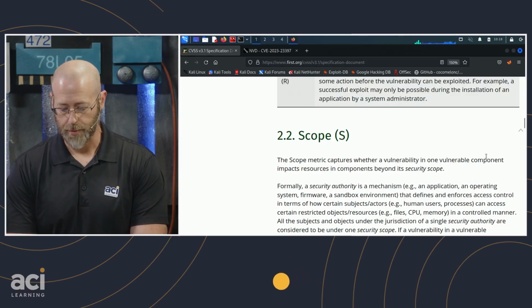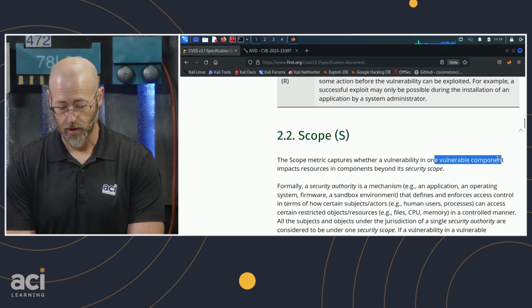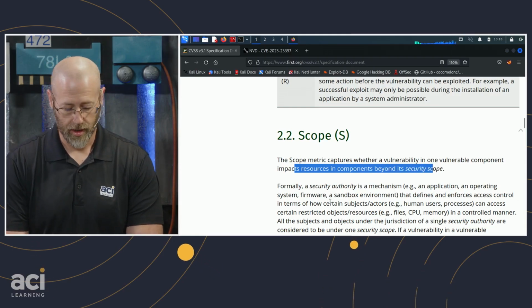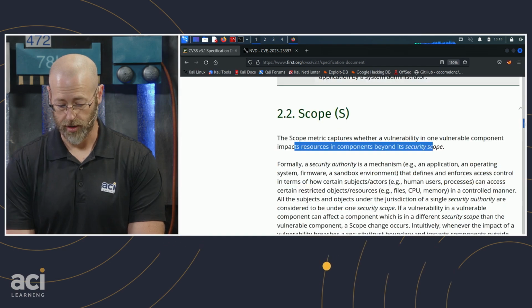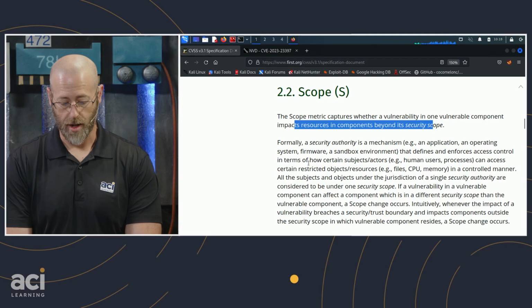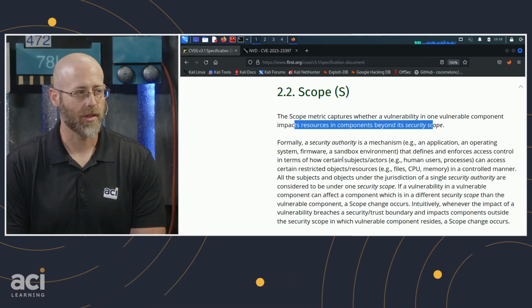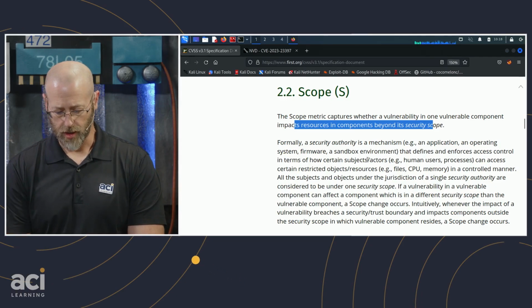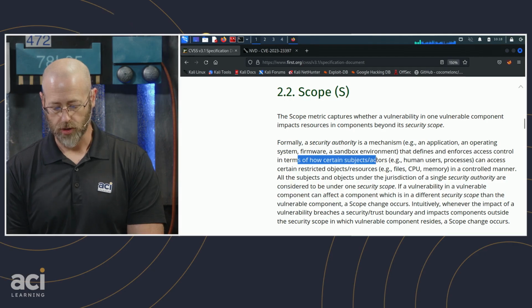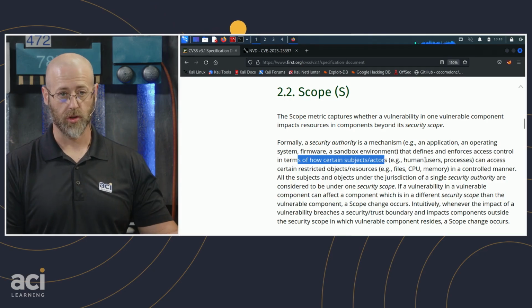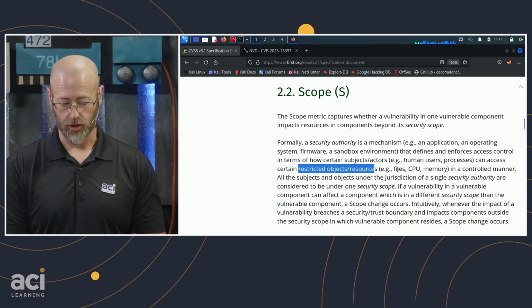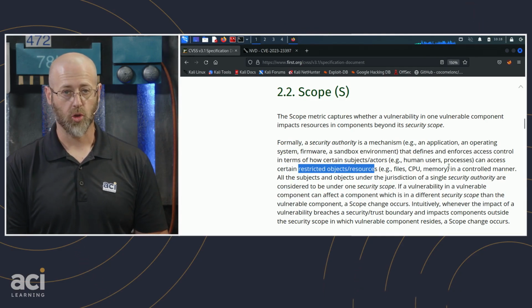So the scope metric captures whether a vulnerability in one vulnerable component impacts resources and components beyond its security scope, right? Formerly security authority in a mechanism, an application, an operating system. You start to see why this is difficult to explain, right? So ultimately, I think you come down here, defines and enforces access controls in terms of how certain subjects or actors, e.g. humans, users, processes, can access certain restricted object resources, e.g. files, CPU, memory, in a controlled manner.